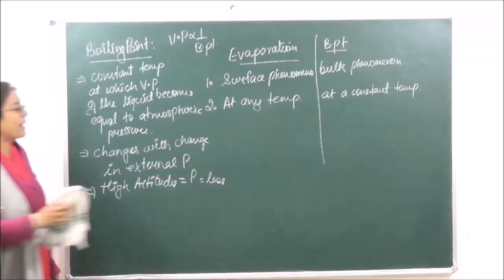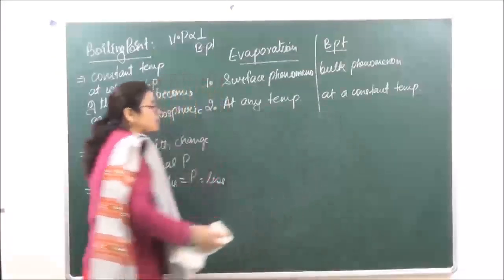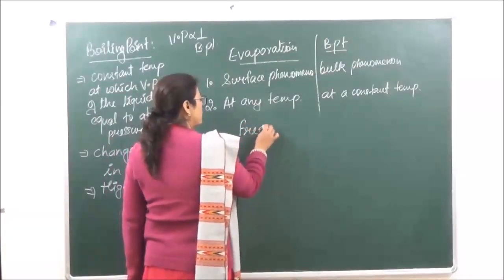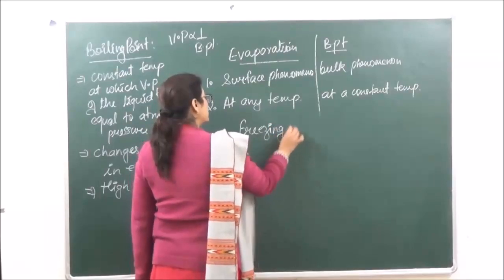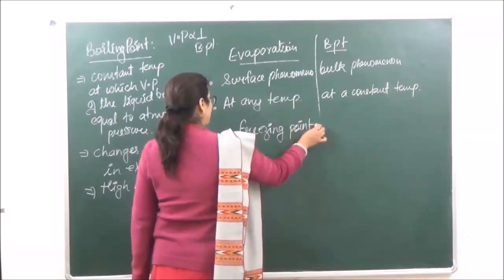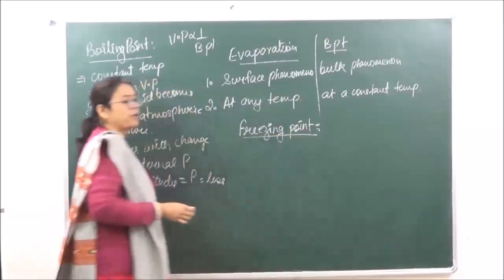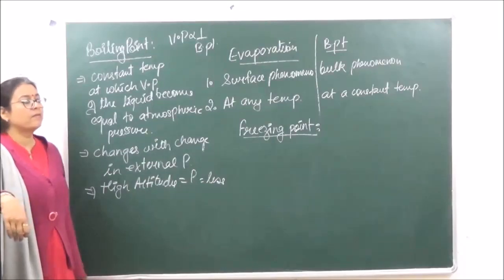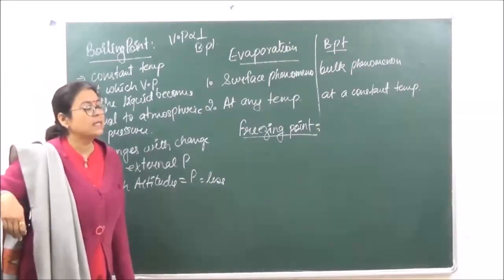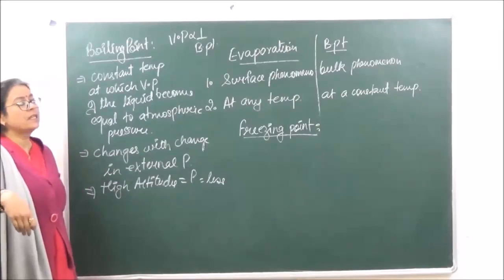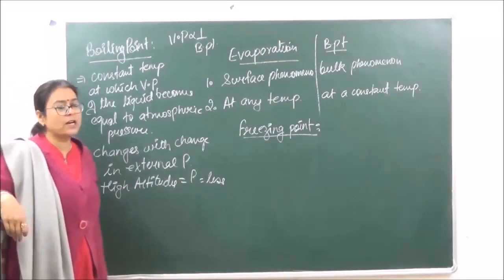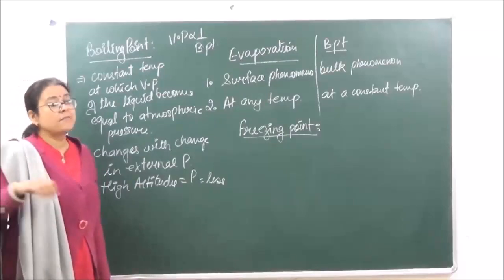What do we understand by freezing point? The next definition, or the property of liquids, which we are going to do, is the freezing point. Freezing point क्या होता है कि we say that whenever melting or freezing is taking place, in case of freezing, the liquid is going to convert into the solid state, right? So at one point both solids and liquids are coexisting. We say that is the freezing point.